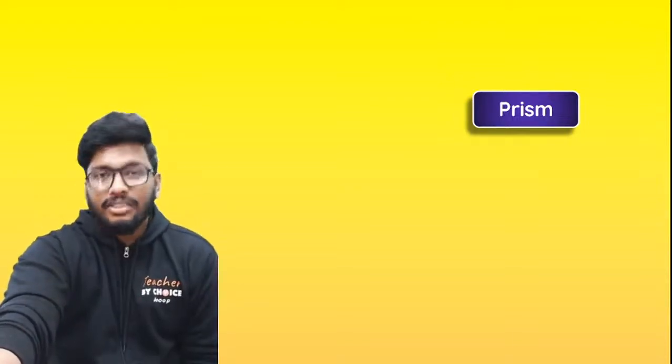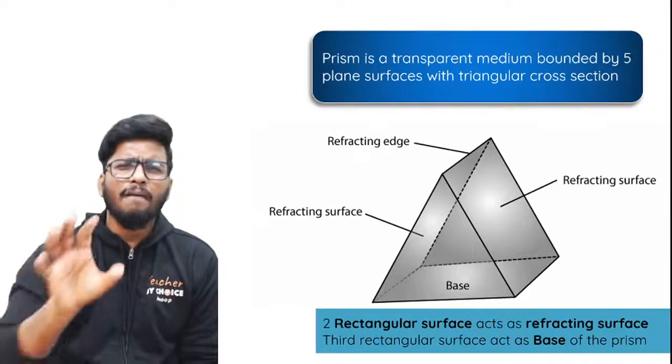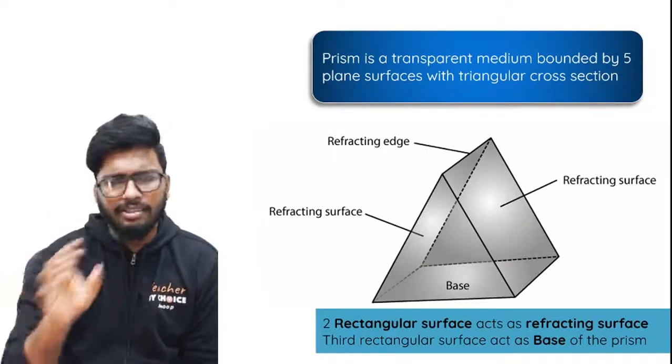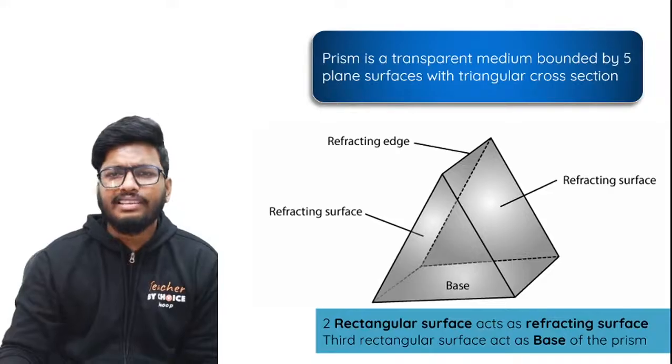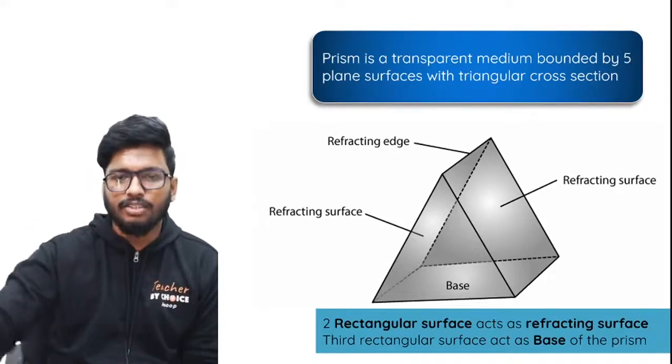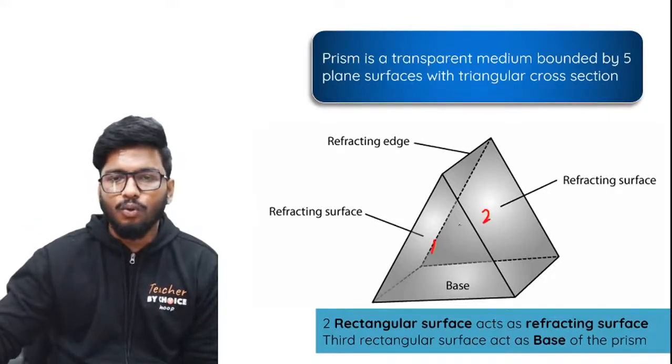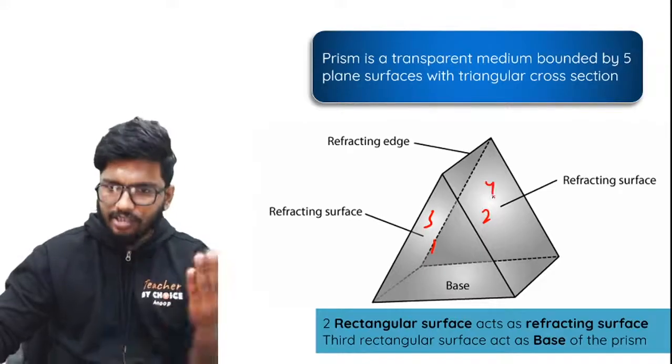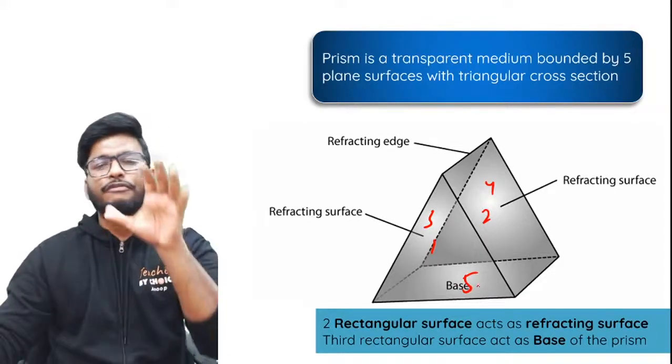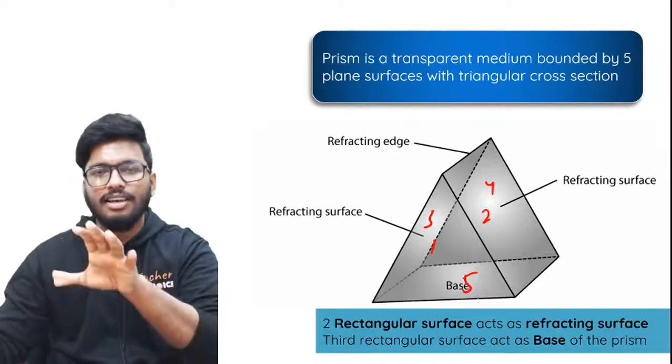Anyways, prism. Now, what is a prism? A prism is a transparent medium. It's a transparent object with 5 plane surfaces. You have 1, 2, this is 3, behind is 4 and 5. So you have 5 plane surfaces in a prism.